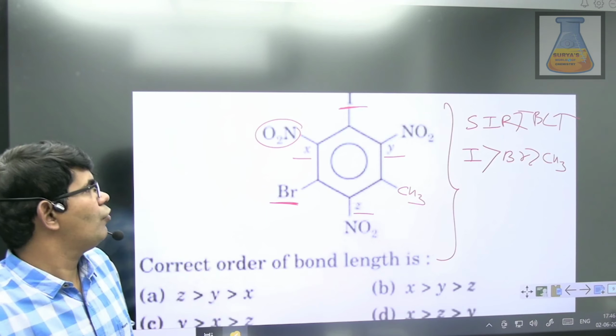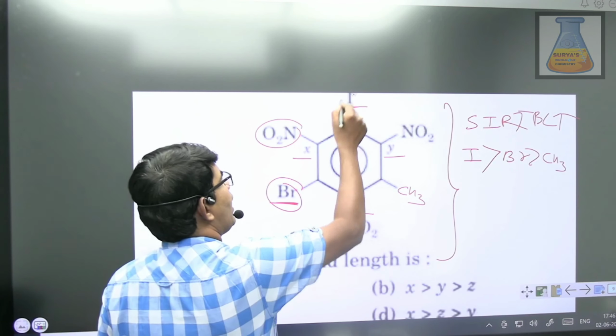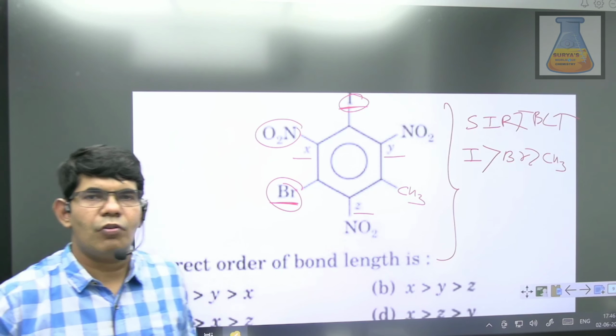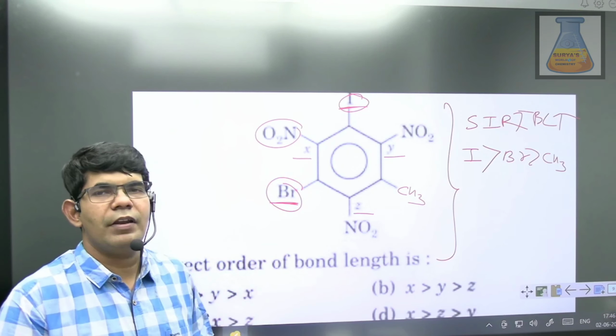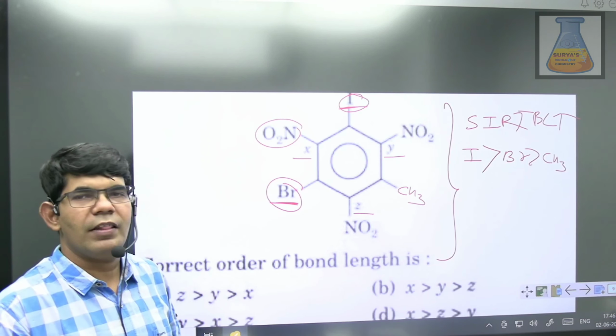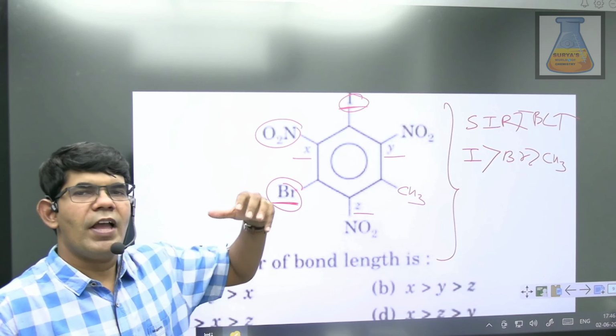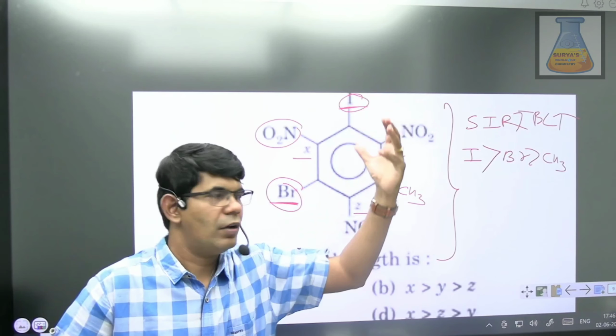So this NO2, which has both ortho groups, bromine and iodine, will definitely have the maximum bond length. It tries to move away from iodine as well as bromine.